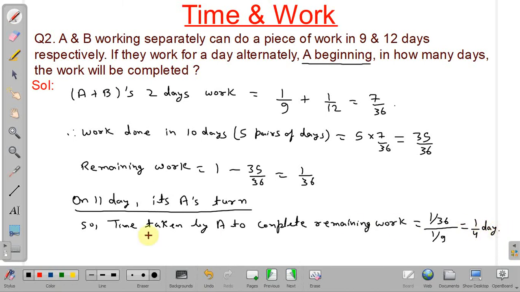So it is less than 1 day. So the 12th day will not come into picture, so B's turn will not come.